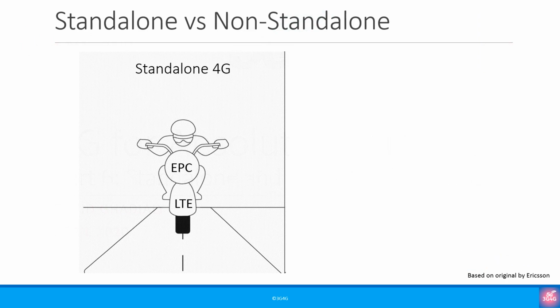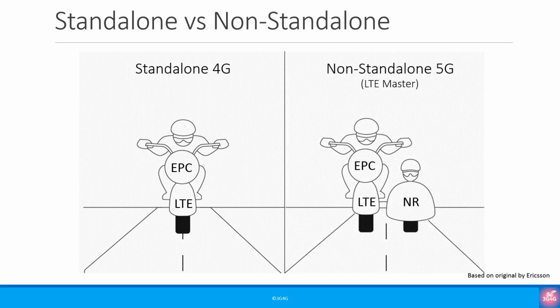If you look at any 4G network today, you have the 4G access network connected to the 4G core or the EPC. This can be simply shown as this motorbike in the picture. The initial 5G networks which we have today only have the 5G access part or the 5G new radio connected to the 4G core or EPC. This is known as the non-standalone 5G network. All the 5G networks you see today are non-standalone 5G networks, no exceptions.